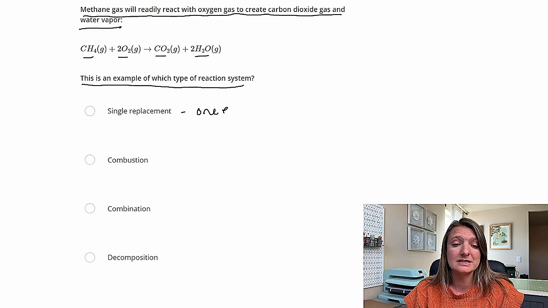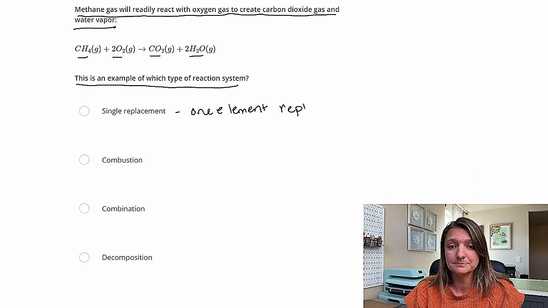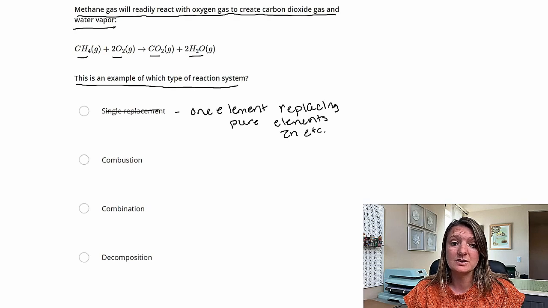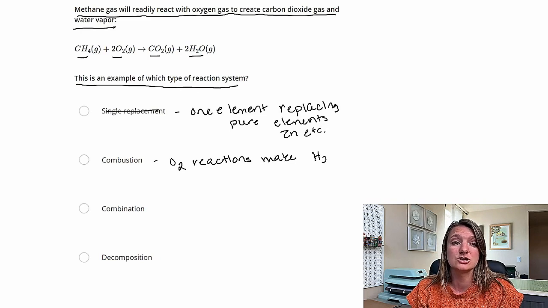So a single replacement is going to be when one element is replacing another element, kind of as it says. A key here is that you're going to have a pure element in this reaction, like pure zinc or something like that. Combustion, so that is not what that answer is. Combustion, you're going to have some keywords here. Oxygen is needed and required in any combustion reaction. So something that's going to react with oxygen, as you see methane reacting in oxygen in this example. And it's going to make water vapor. It's going to be hot as well.